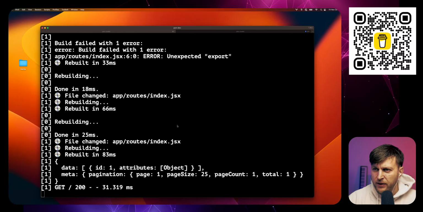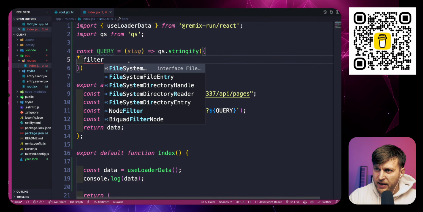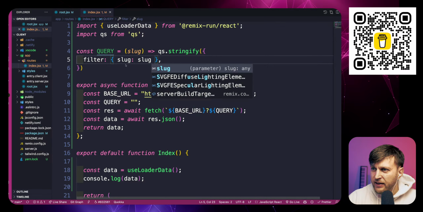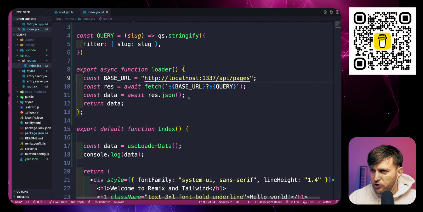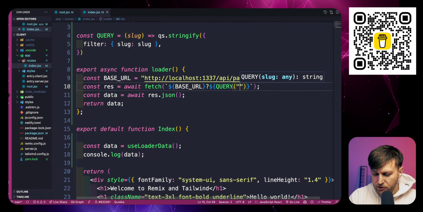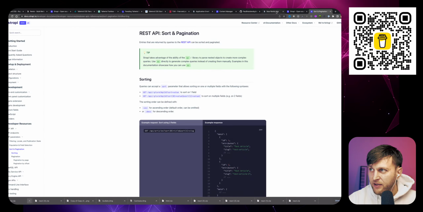And what I'm going to basically do in my code here is do filters, and we're going to filter by slug. And we're going to pass a slug inside here. We actually don't need this here. I could have defined it inside this function, but whatever. And we're going to call query, and we're going to pass our slug, which is going to be home. So now in theory, it should only return our home page. And we could test it out in a second by creating another page. But let's see right now what's happening with our application.